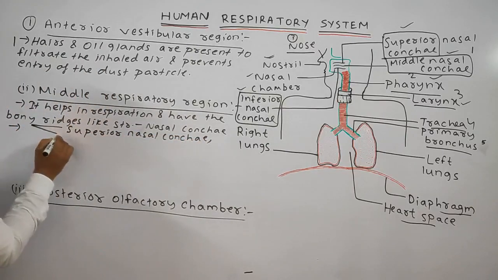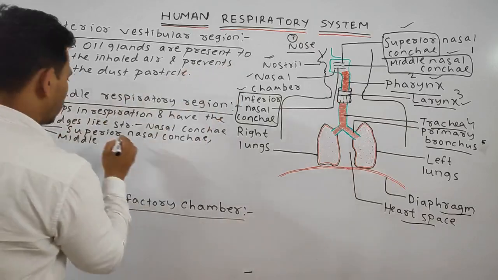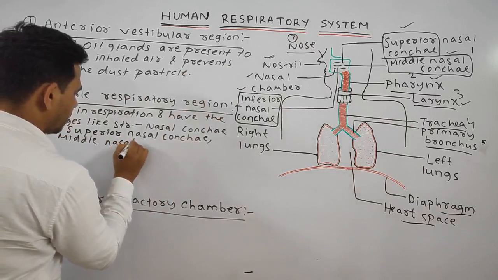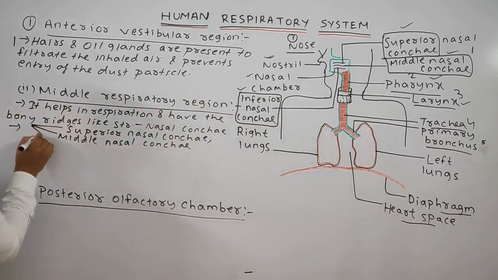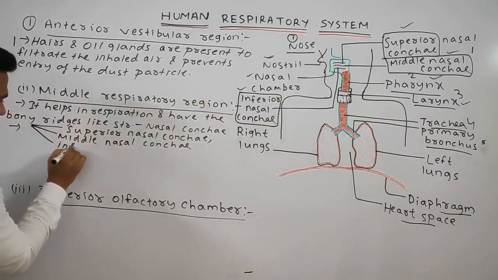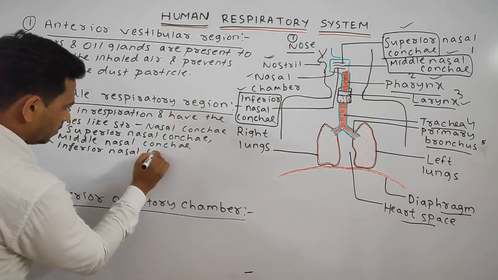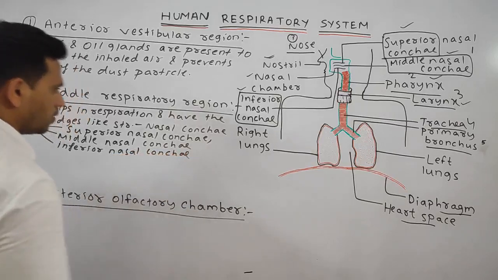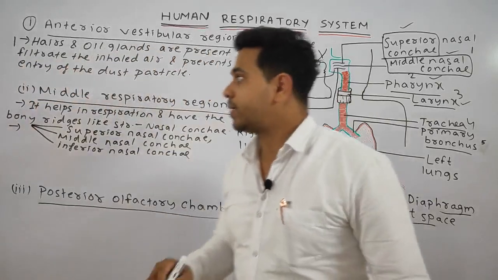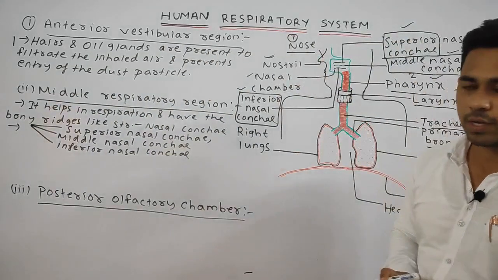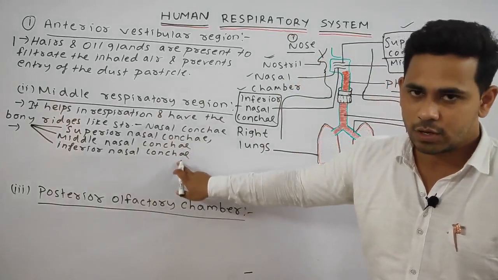Next, the middle nasal conchae, whereas the third one is your inferior nasal conchae. Okay, students, 3 distinct regions are there. One is the superior nasal conchae, the middle nasal conchae, and the inferior nasal conchae.